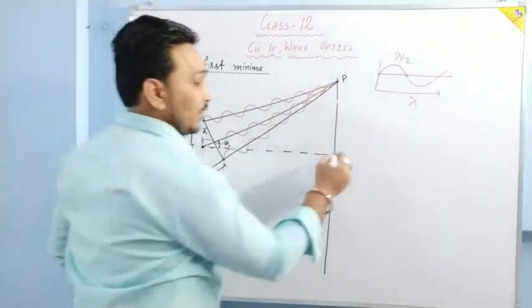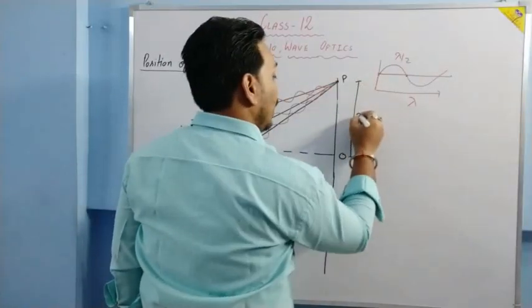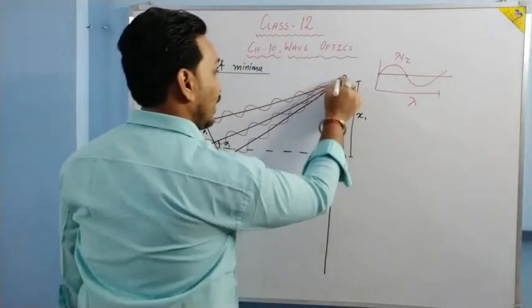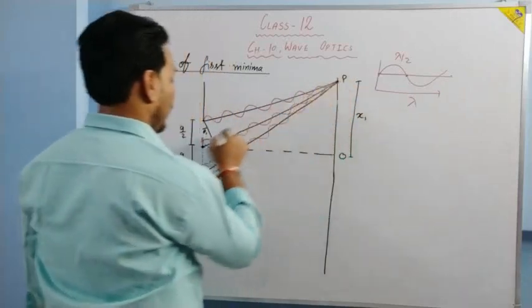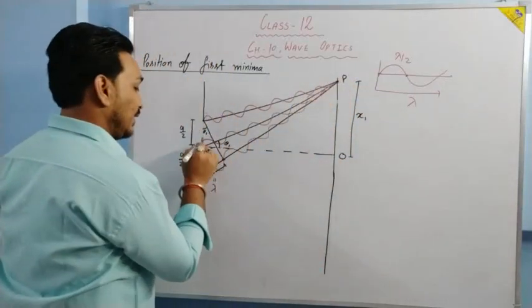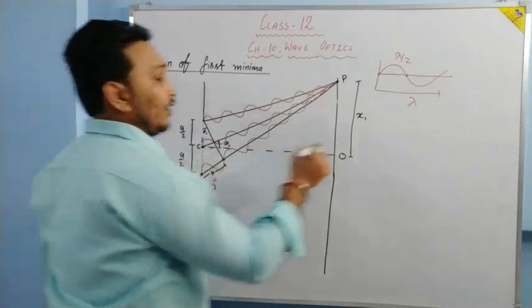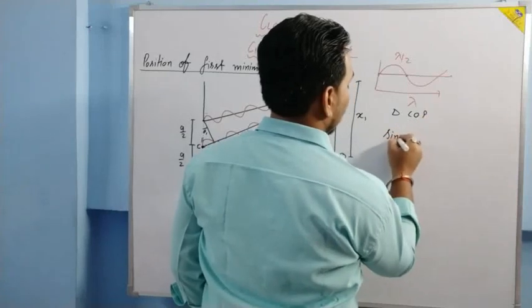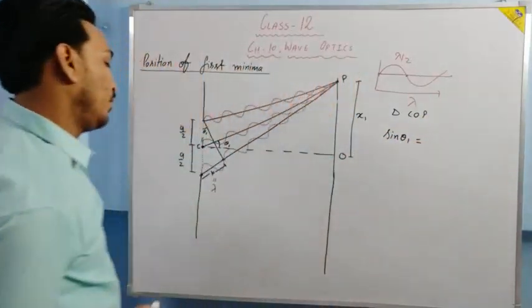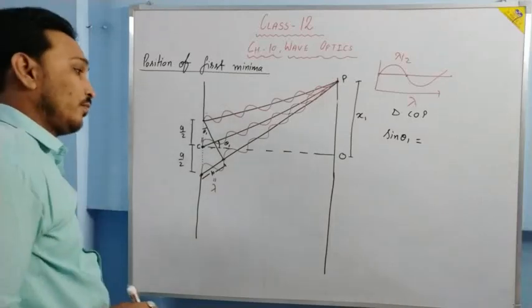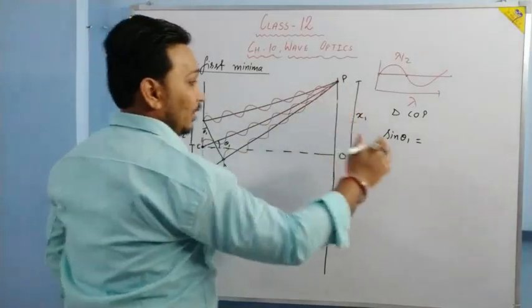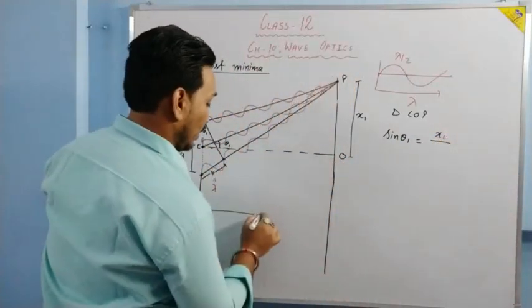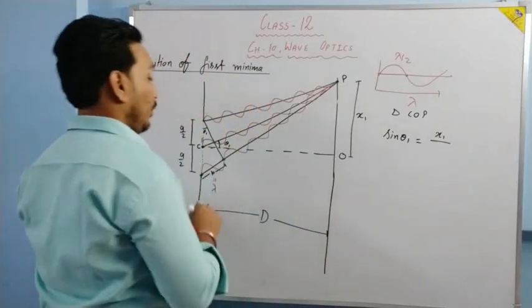Is it clear? If we consider this distance as x1, then in this right angle triangle, suppose this point is C, the center. Then in the right angle triangle COP, what can we write? Sin theta 1 is equal to perpendicular, that is x1, upon base, that is OC. And OC is equal to this particular distance, perpendicular upon hypotenuse. Hypotenuse is what? CP.